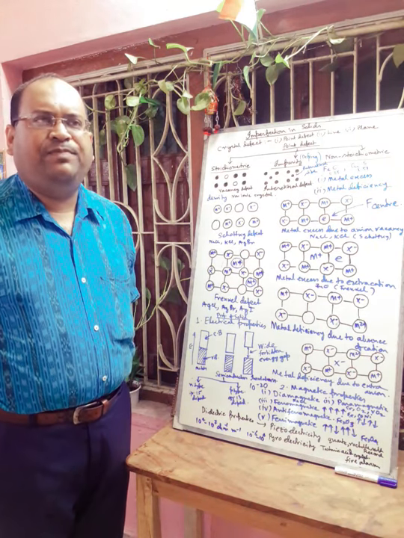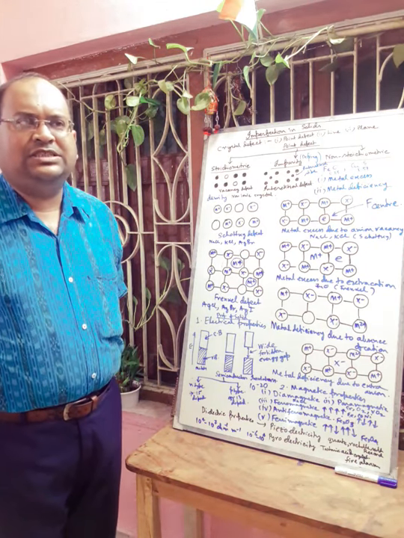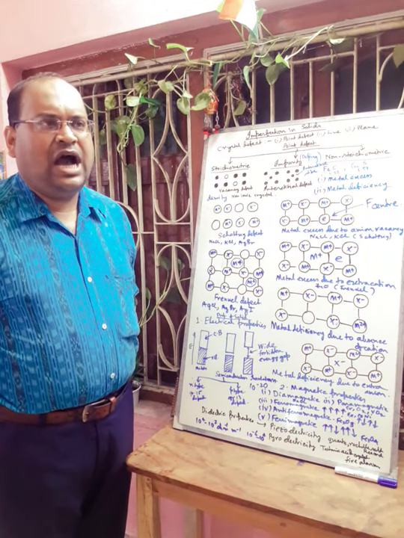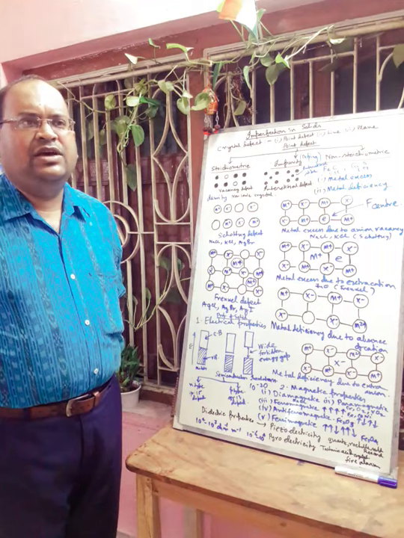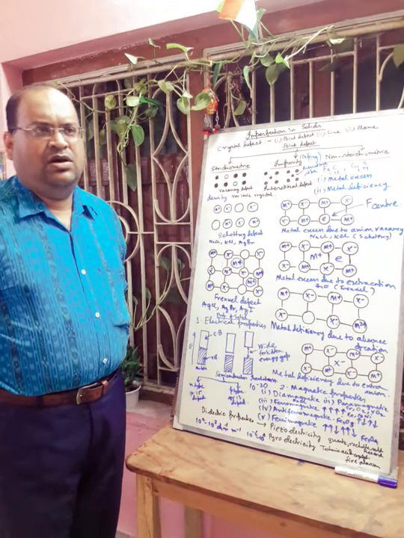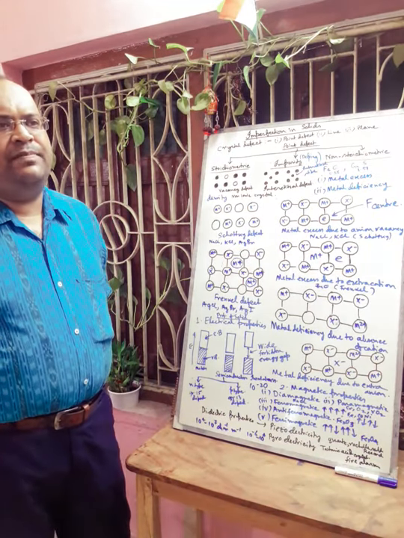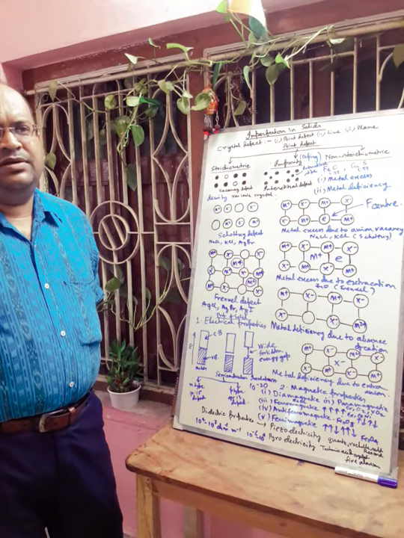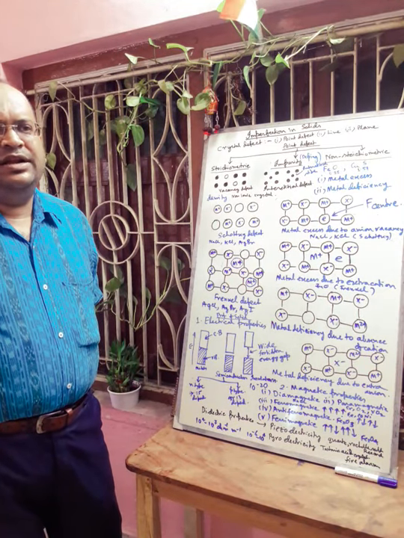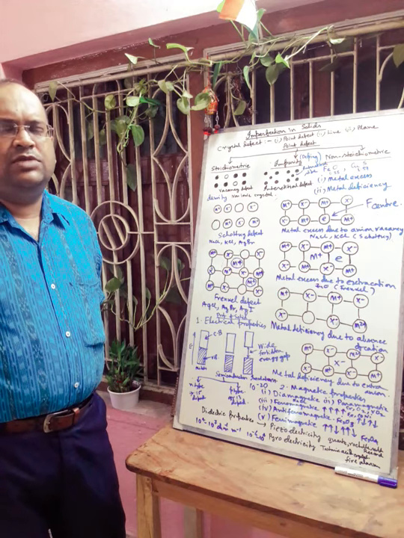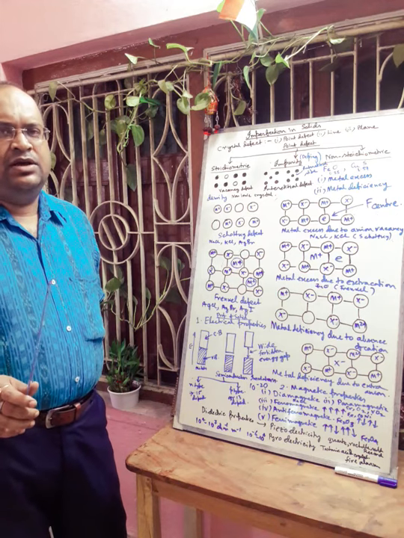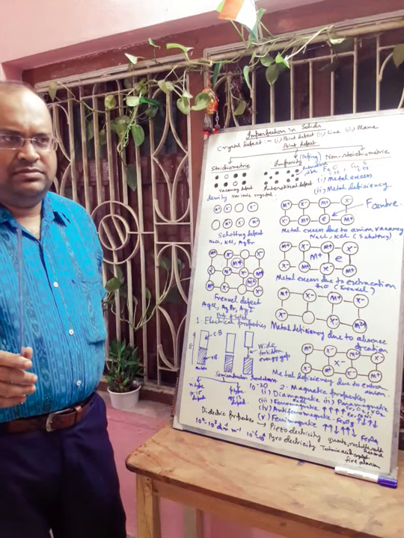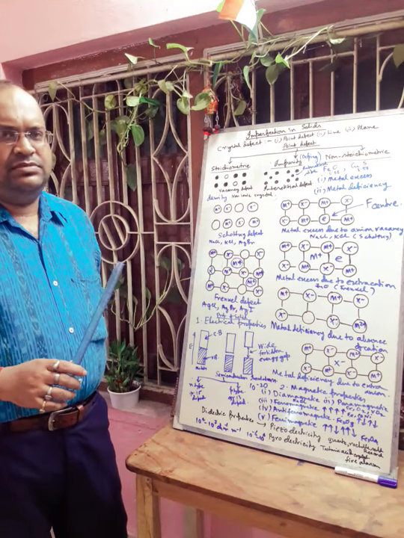When an element of group 15 is added to pure silicon, then some atoms of silicon are replaced by the group 15 element. The group 15 element will occupy the position of the silicon atom.